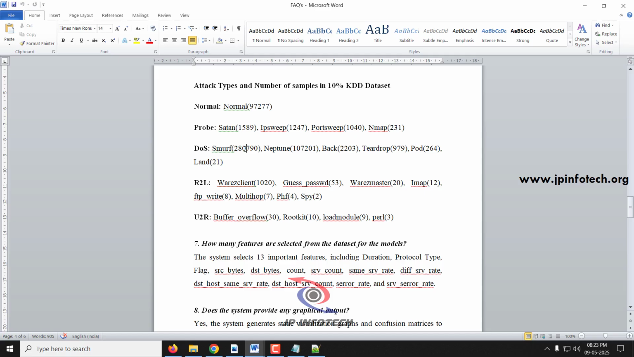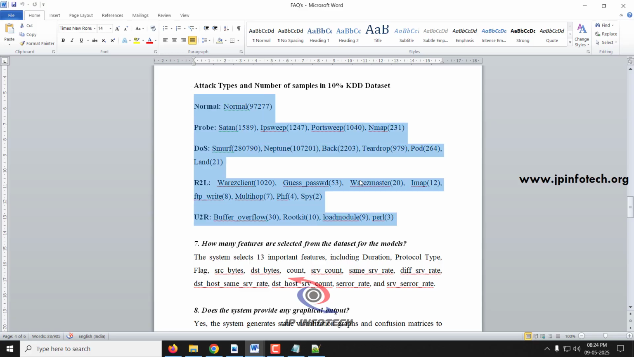and you can see the number of instances, that is records, available for each. R2L contains warezclient, guess password, warezmaster, IMAP, FTP write, multihop, phf, spy and so on. For U2R we have buffer overflow attack, rootkit attack, loadmodule attack, and Perl attack. So these are all the attack types and the number of samples available in our KDD dataset.